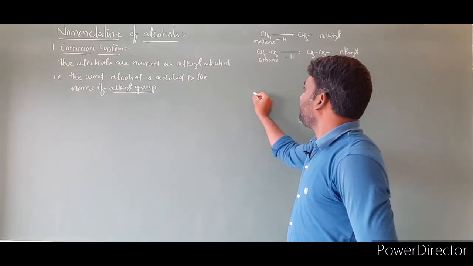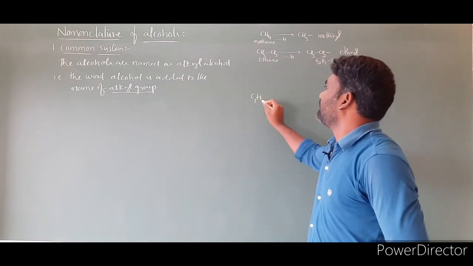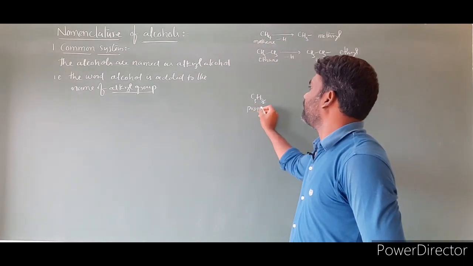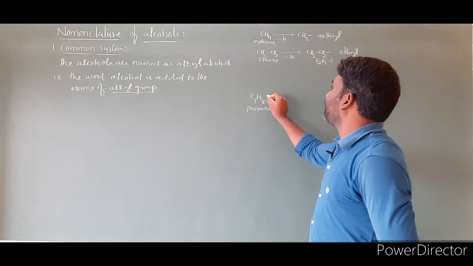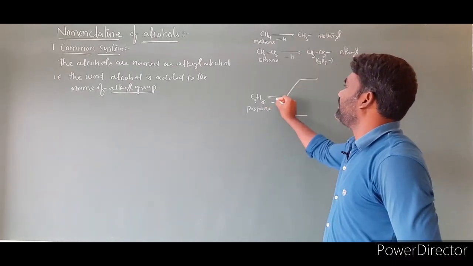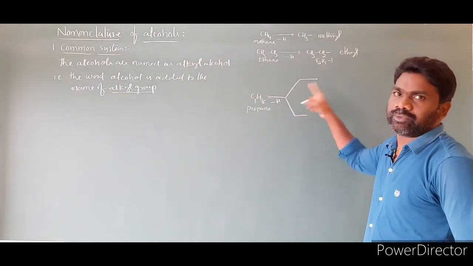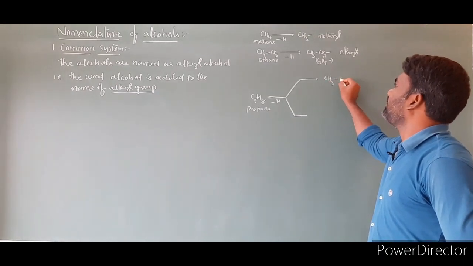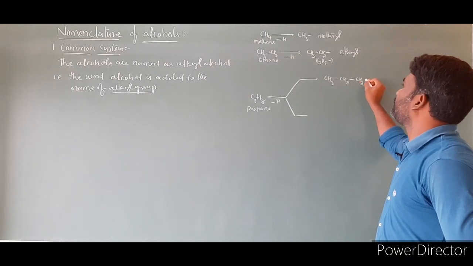Now I am taking C3H8, three carbons, and the name of this compound is propane. There are two different possibilities for propane. The first possibility, by removing a hydrogen, is to put all carbons in a straight chain without any branches: CH3CH2CH2.